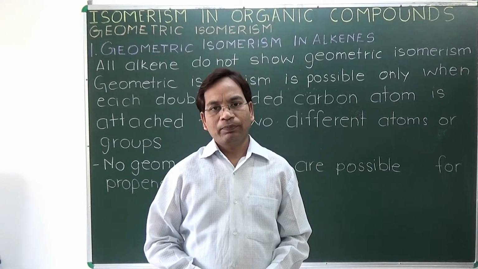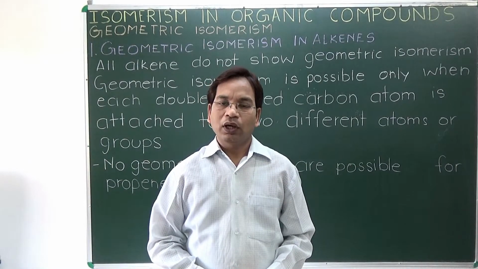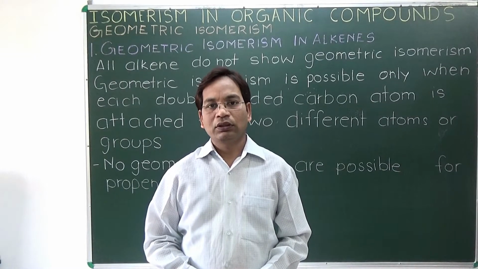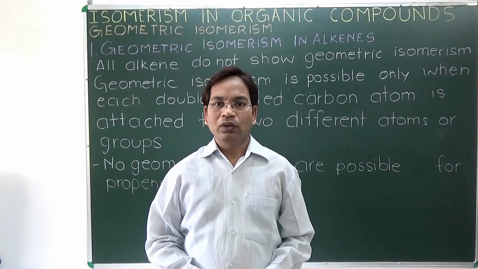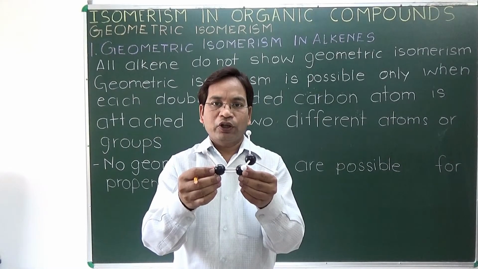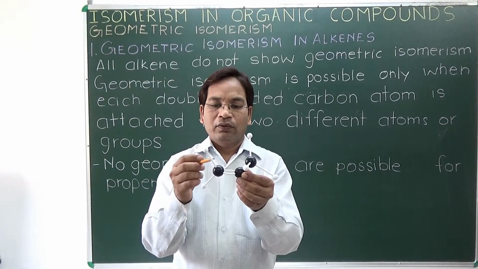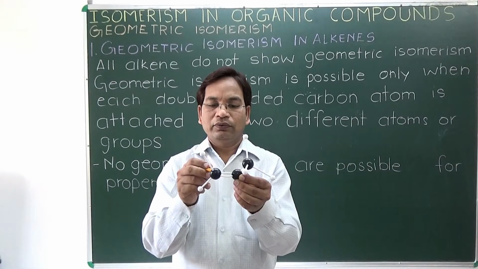For example, propene does not show isomers because a carbon of propene has two same atoms. Here is the atomic model of propene: first carbon, second carbon, third carbon, with the double bond between the first and second.